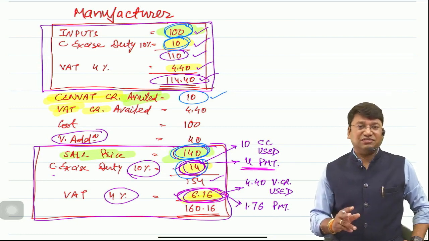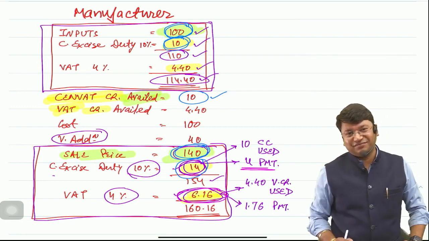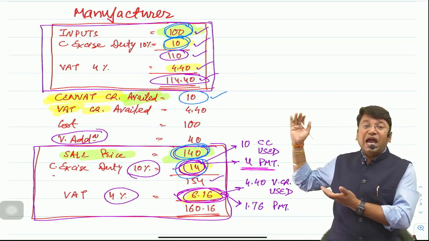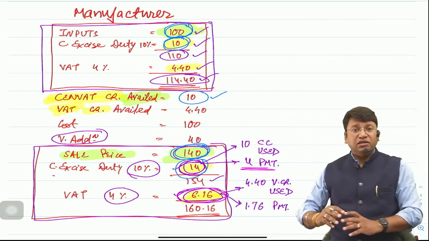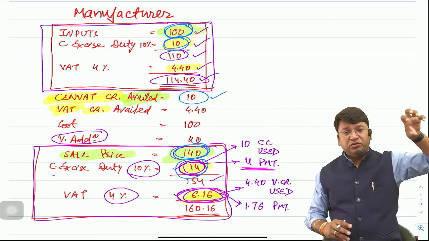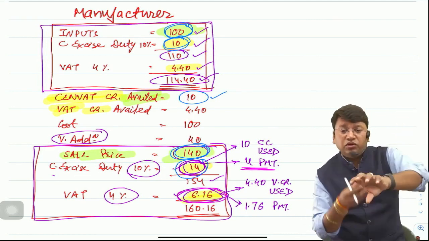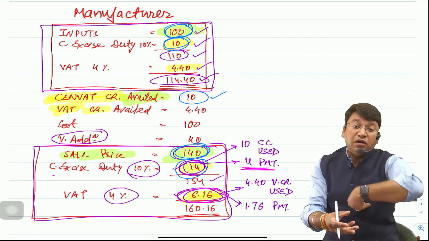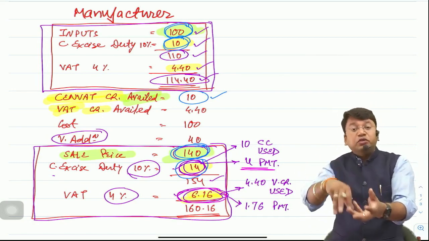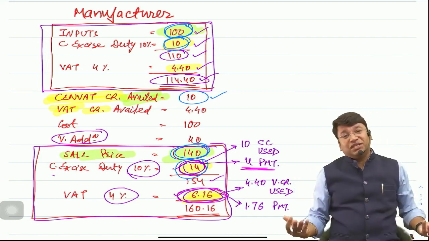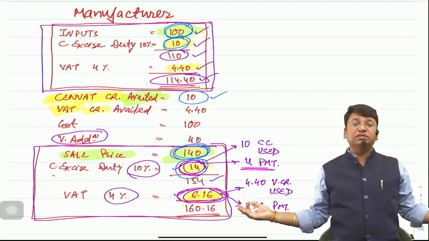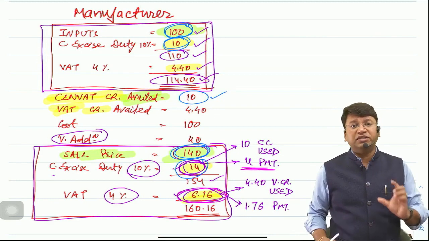Tax will be charged double time, na sir? And see, here I have taken the step of only two. You have purchased and just sold it. Suppose I have manufactured some inputs, I have sold it to you, you have sold it to somebody else, he has manufactured some other goods, and these are inputs for somebody else, then multiple times tax will be charged. Each and every time new goods is being manufactured, again entire value will be charged to tax.